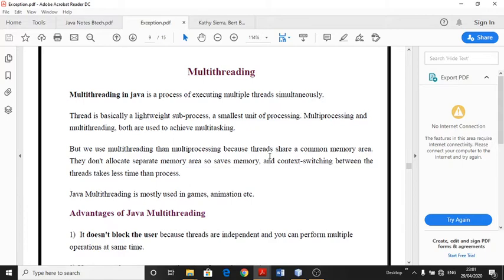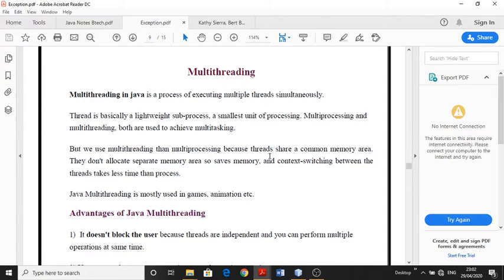Today we will start a new topic in Java programming, that is multi-threading. We study multi-threading in Java because the Java programming language supports multi-threading at the language level.